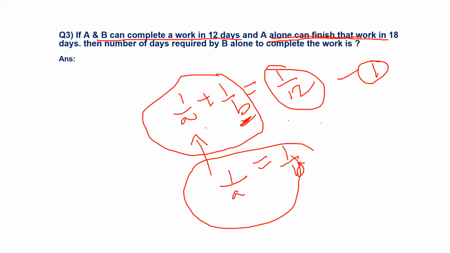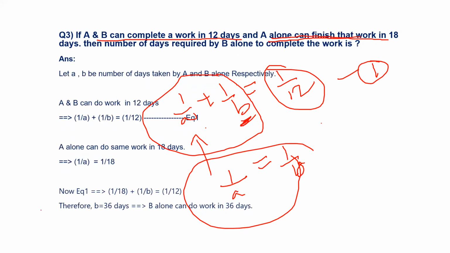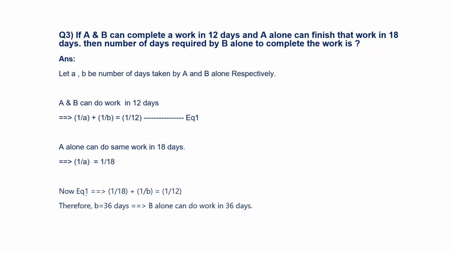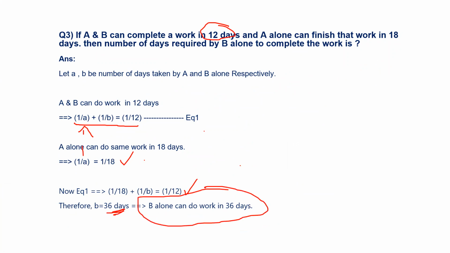Now observe here. Just let me clear off these things. 1 by A plus 1 by B equals 1 by 12, and the A value is 1 by 18 because per day he can do 1 by 18 of the work. When you substitute the 1 by A value here, you get the 1 by B value. B is 36, meaning B alone can finish the same work in 36 days.